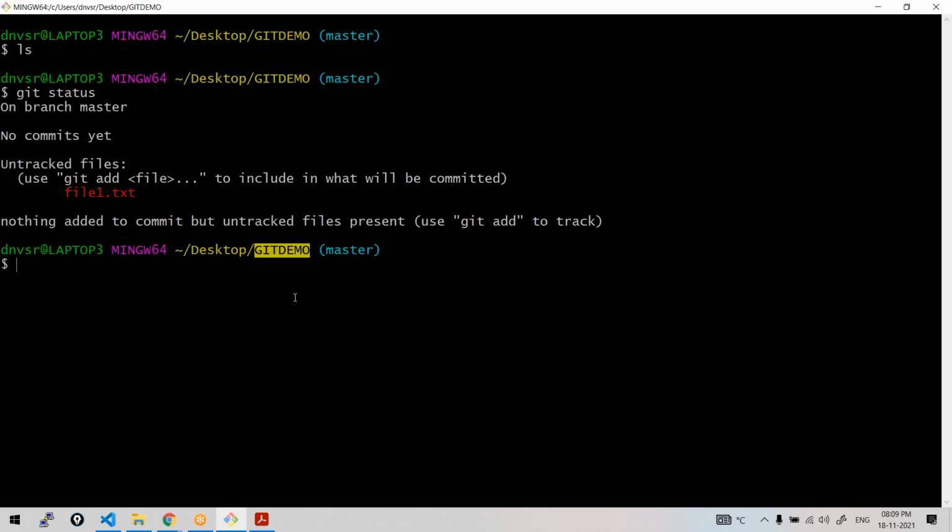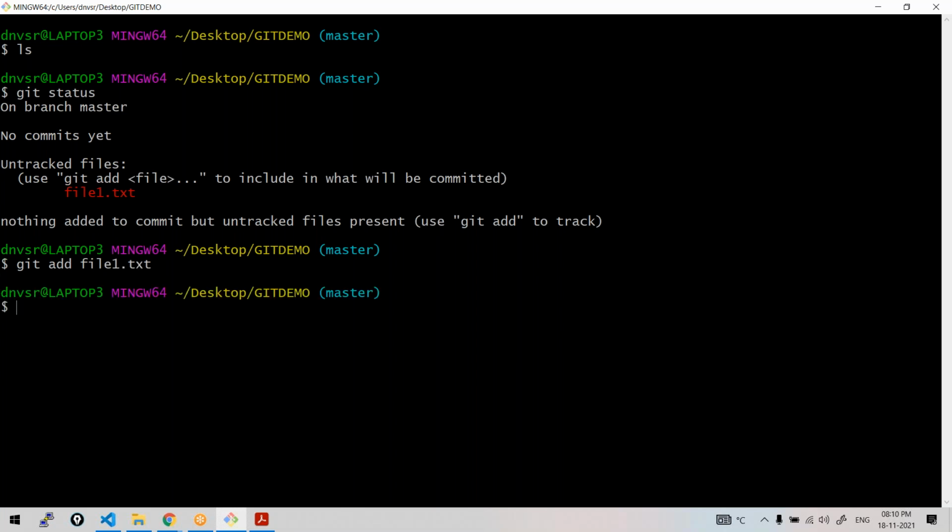Got it now, what I explained a few minutes back? Physically it's the same. Logically it's different. The same directory is a working directory. The same directory is a local repository. Now it says untracked and it is asking us to add it. Okay, I'll add it. Git add file name.